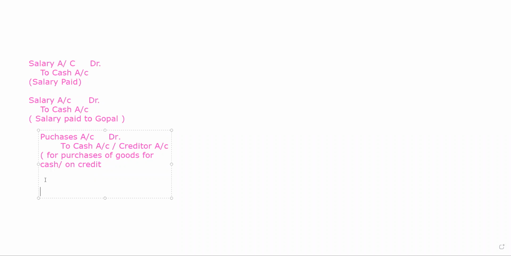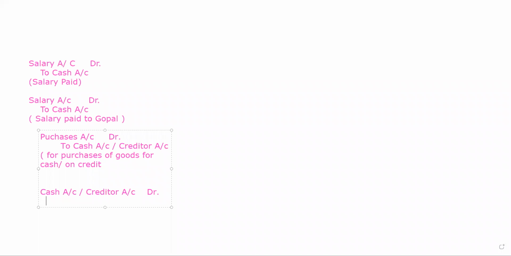So that will become purchase return for your business, and the entry will become cash account or creditor account. Usually the creditor account is mentioned because cash is not paid back to you immediately.